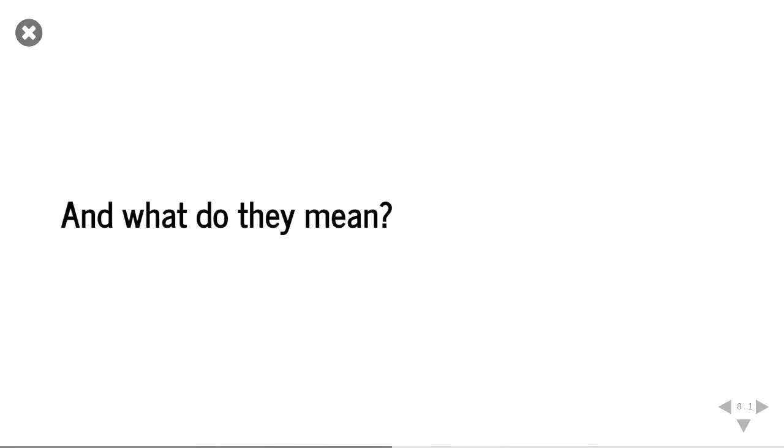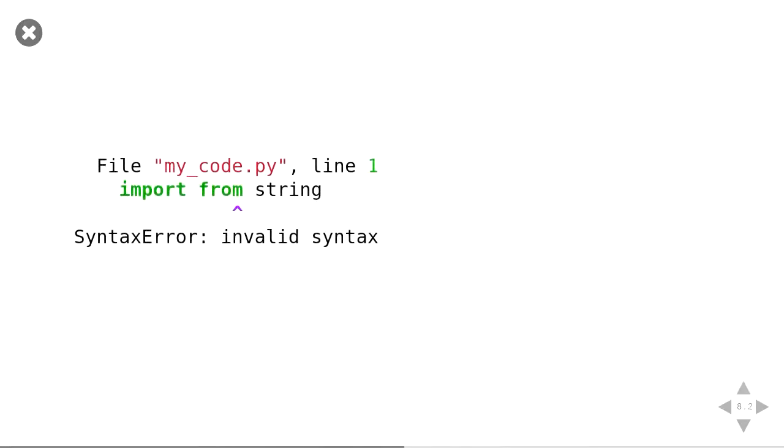So now that you have a general understanding of how these errors are passed through a program, you might ask yourself, what do they mean? Well, here's an example of a syntax error. Normally when we get errors, we want to look at the last line. And the last line is the most useful information, sort of. We get a syntax error in this case. On the left, we have syntax error. On the right, we've got what that error was. And above that, we'll have a line of code. And in syntax errors, we even get a helpful arrow that says where this error was.